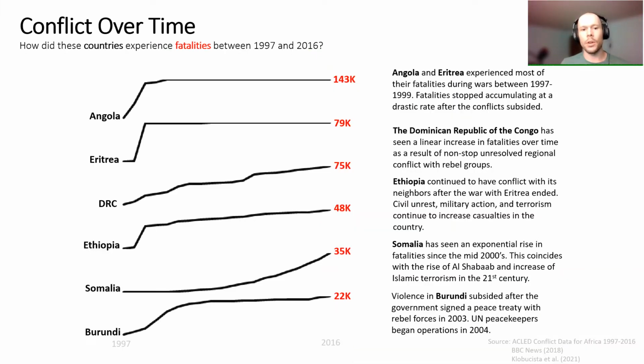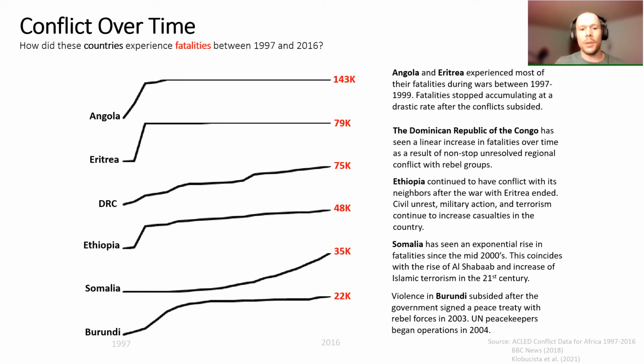So how did conflict occur over time in these areas? Angola and Eritrea experienced most of their fatalities during wars in the late 90s. They stopped accumulating casualties at a drastic rate after conflicts subsided. The Democratic Republic of the Congo has seen a linear increase in fatalities over time as a result of unresolved conflict with rebel groups in the region.